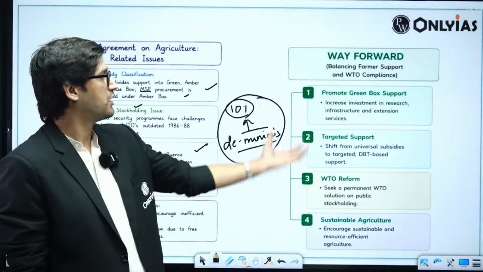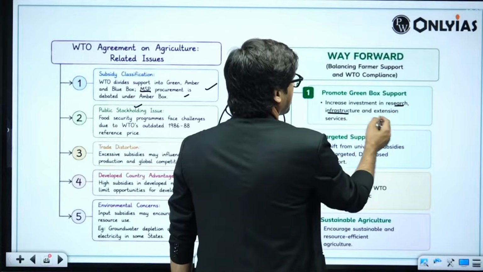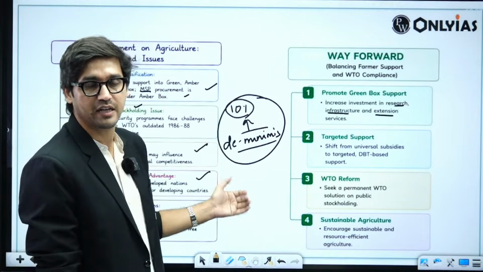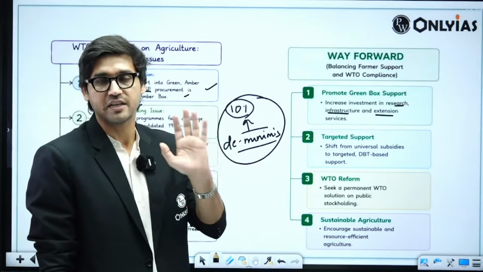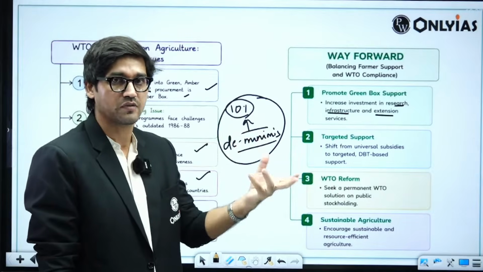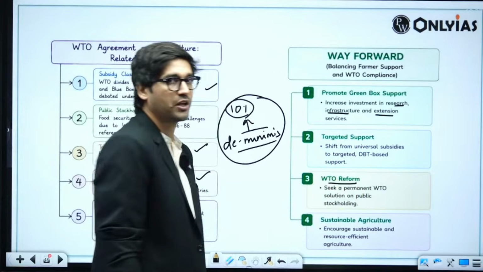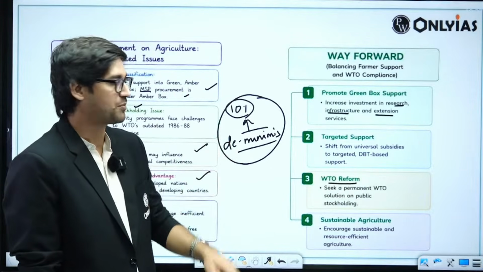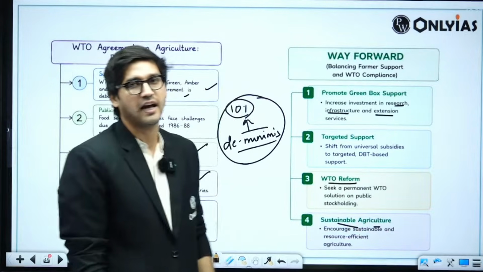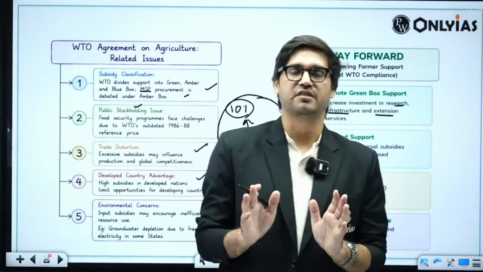Then you can talk about the way forward: promoting green box support, increasing investment in research, infrastructure, extension services. We have to focus on targeted support, which means we provide a lot of subsidies. Majorly these subsidies are indirect subsidies that create a lot of problems with respect to leakages, diversions, a lot of fiscal loss for the country. So we have to move towards targeted support. We can talk about reforms in WTO. WTO is by and large at a standstill at this point in time after the Bali Agreement. Then you have to promote sustainable agriculture. Very, very straightforward question, right? Very, very simple to answer.